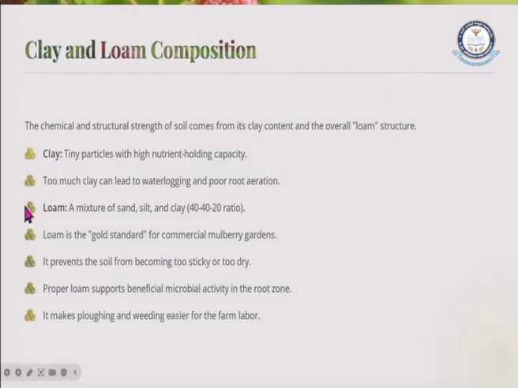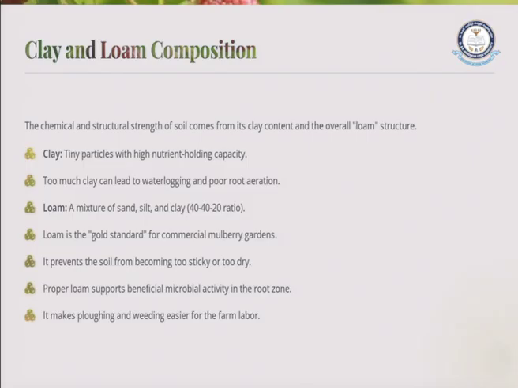If we see the loam, I mentioned clay is a specific soil, that means mulberry can be grown well in a red soil, and the loam is nothing but a mixture of sand, silt and clay. That means if we add 40% of sand, 40% of silt and 20% of clay, this should be the ratio of the composition.